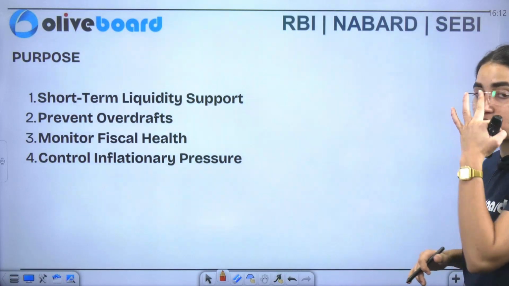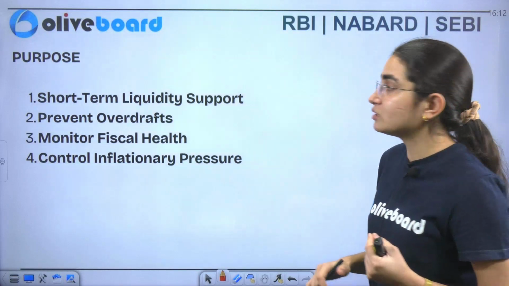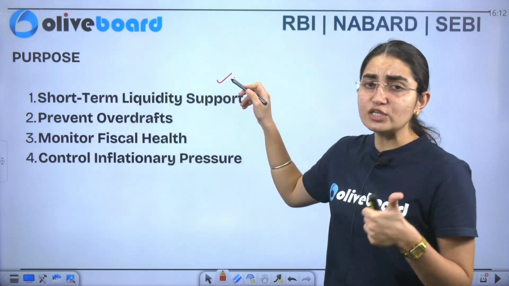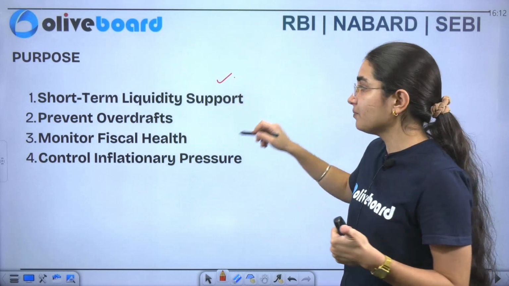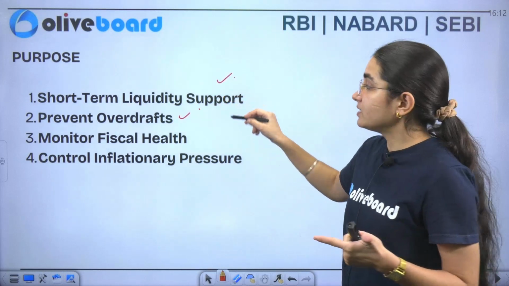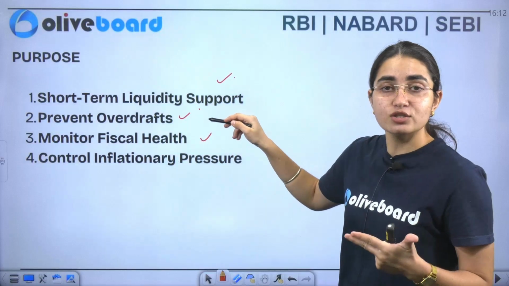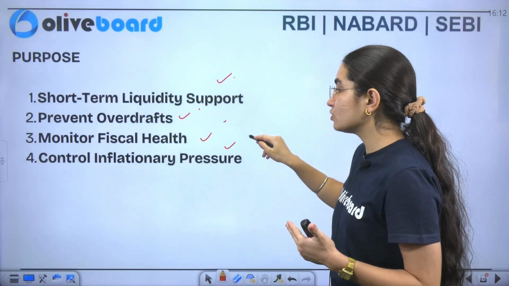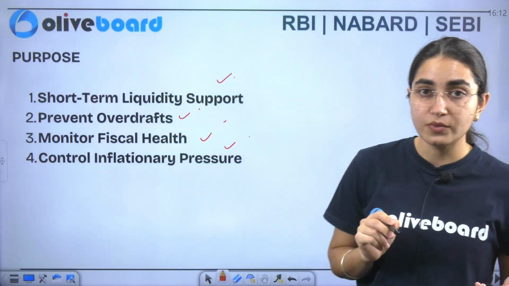Now what is the purpose of this initiative, which is ways and means advances? One, it provides short-term liquidity support to the government of India. Two, it prevents overdrafts. Three, it monitors the fiscal health, and fourth, it controls the inflationary pressures also.